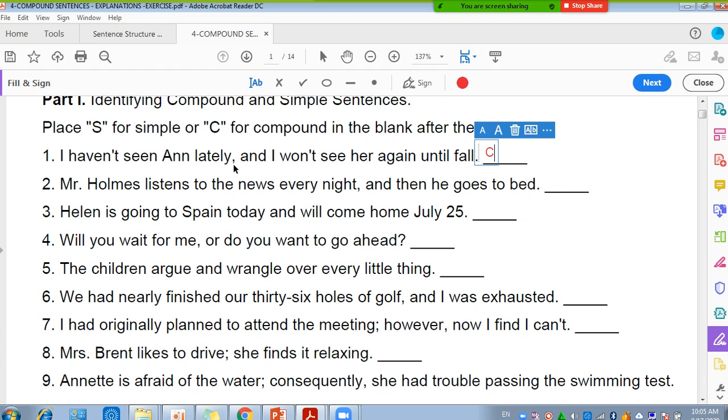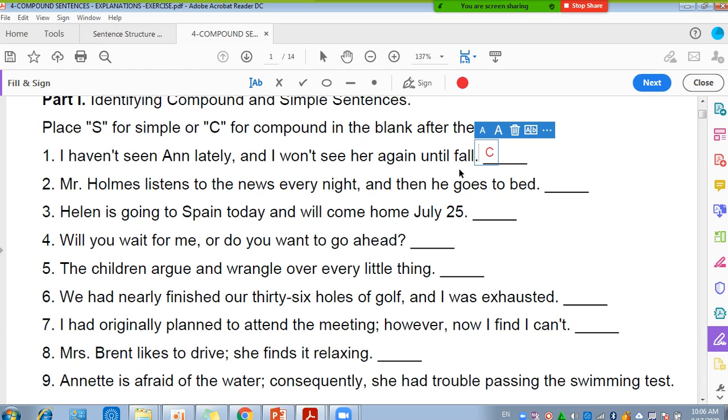It's joined by a comma and a coordinating conjunction, one of the fanboys, which is and. The first part is I haven't seen Anne lately. This is an independent clause. It can stand alone. I can read it by itself. And the other one is I won't see her again until fall. This is another independent clause that can stand alone by itself.